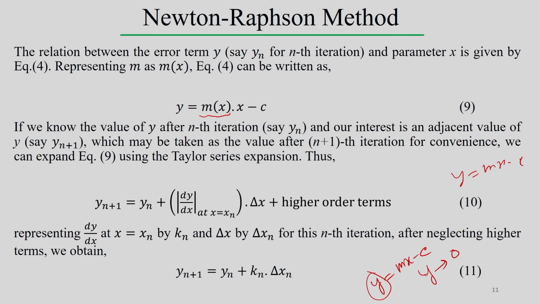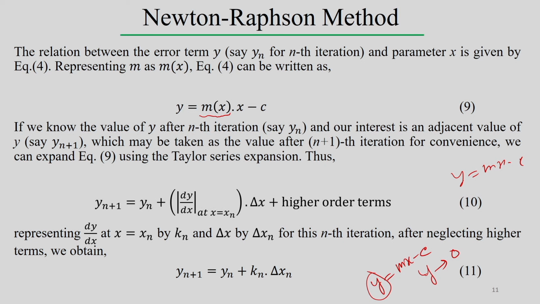So, if we know the value of y after the nth iteration, say y equal to yn, our interest is the adjacent value of y. Basically, we always compare the value of y at the nth iteration with the adjacent, next value, y equal to yn plus 1.